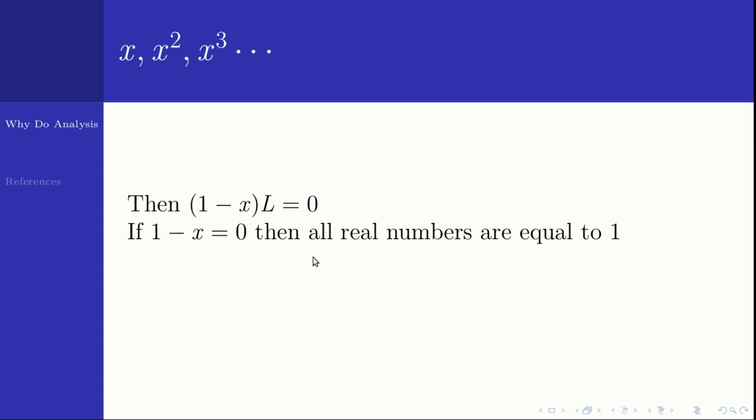Which is an absurd result. All real numbers are equal to 1 is an absurd result. So we cannot choose 1 minus x equal to 0. Then what happens if L equal to 0? L equal to 0 means the limit of this sequence is 0. But look at this sequence, x, x square, x cube. What type of sequence is it? We can call it a geometric series or geometric progression.